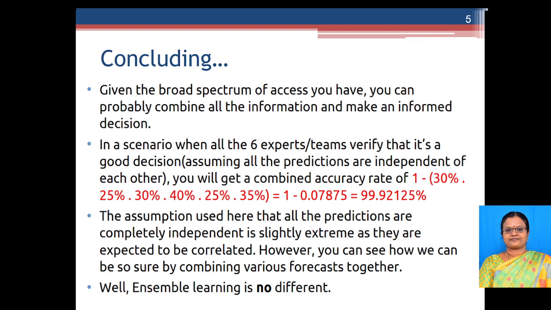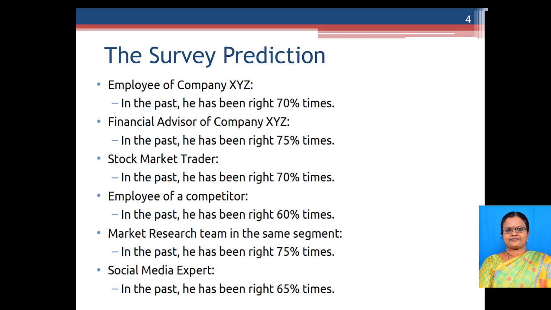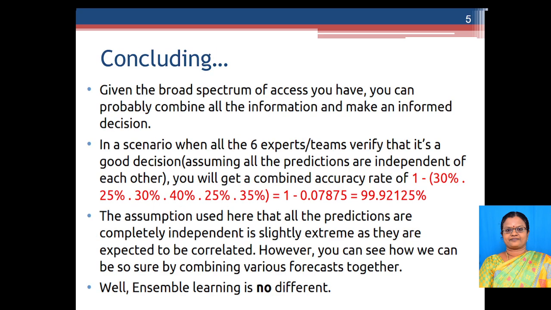The assumption used here is that all the predictions are completely independent. That's very, very important. Predictions being completely independent is slightly extreme, as they are expected to be correlated. However, even though it looks correlated, the answers or predictions from each and every person are different, and they are independent. However, you can see how we can be sure by combining various forecasts together. So this is how ensemble learning works.